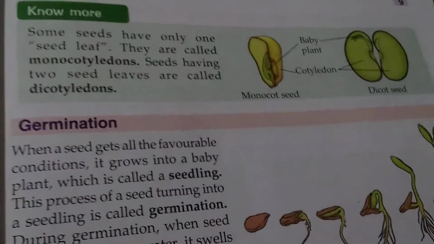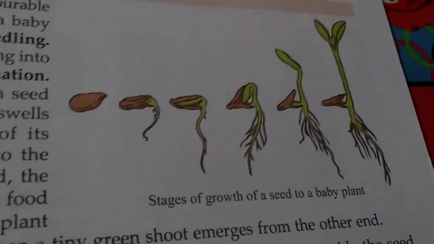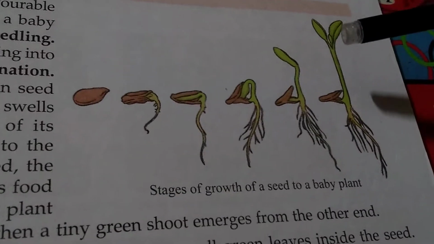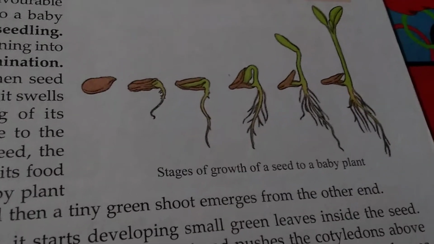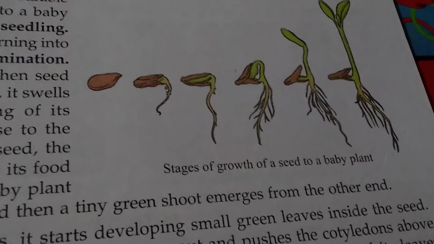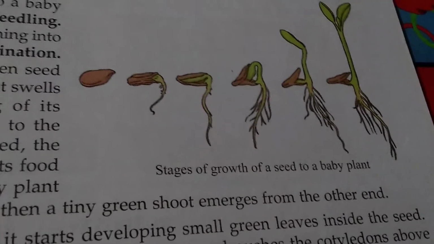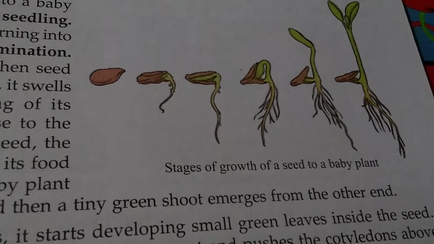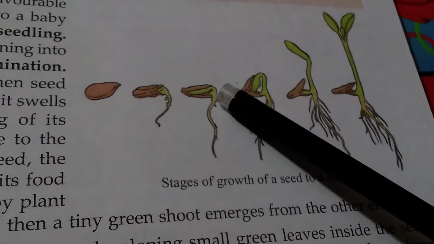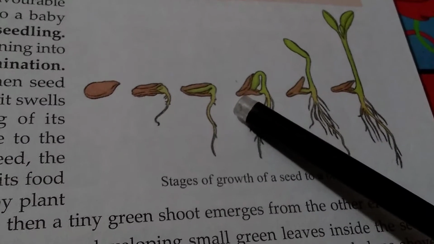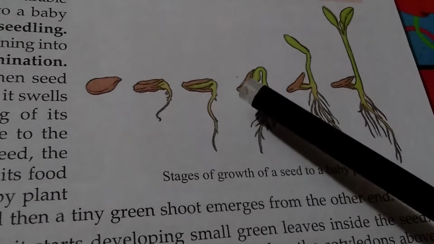Dicot seeds. And now I am telling you about germination. When a seed gets all the favorable conditions, it grows into a baby plant, which is called a seedling. The process of a seed turning into a seedling is called germination. During germination, when the seed receives adequate water, it swells, leading to the bursting of its seed coat. You can see here the seed coat is bursting and gives rise to the baby plant.